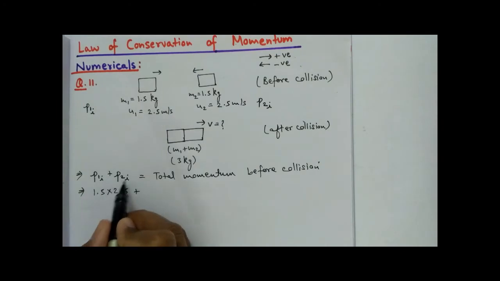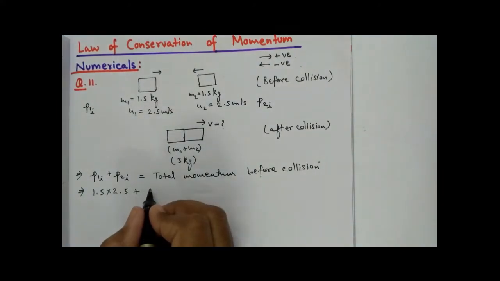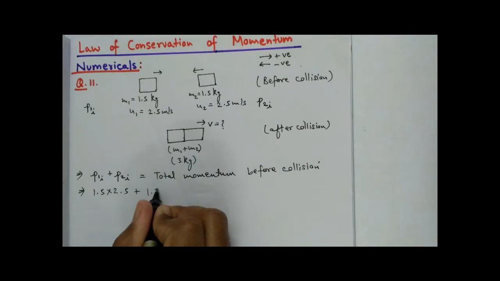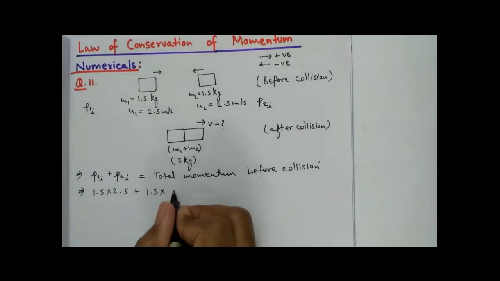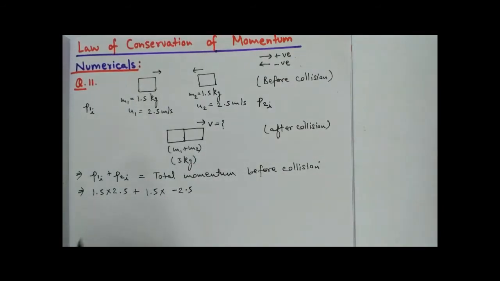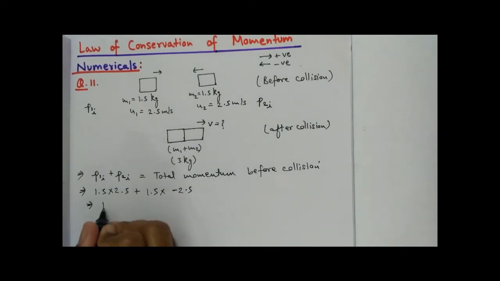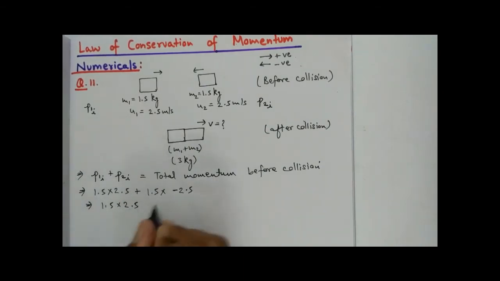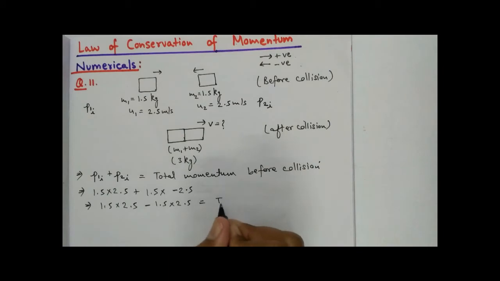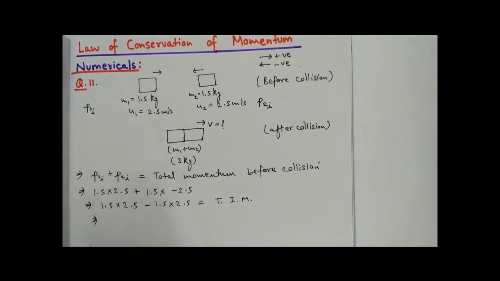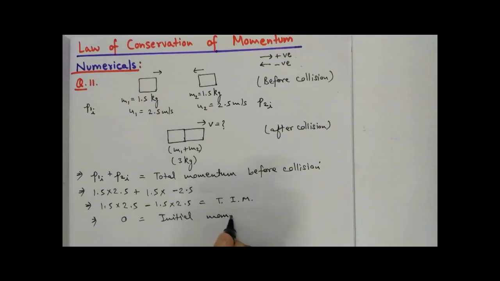So P2i will be m2 u2, isn't it? So it will be 1.5 into minus 2.5. So it will be 1.5 into 2.5 minus 1.5 into 2.5, isn't it? This will be my total initial momentum. So this will result in 0. This will be my initial momentum.